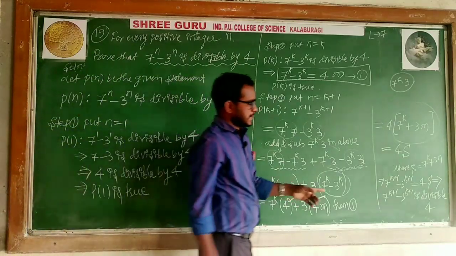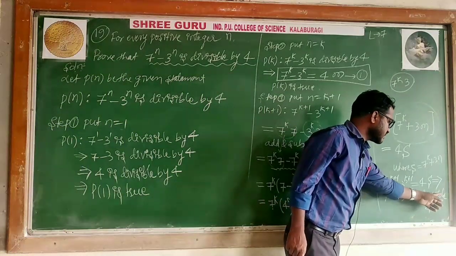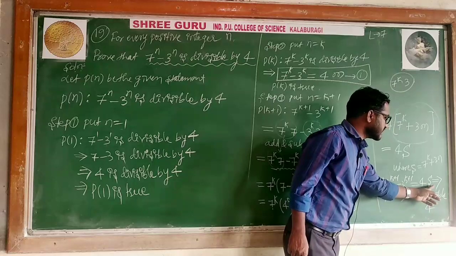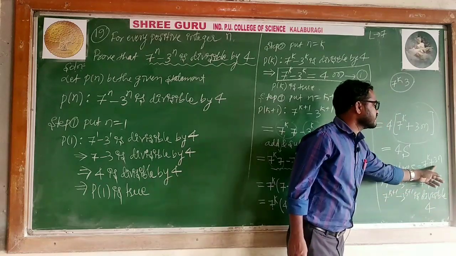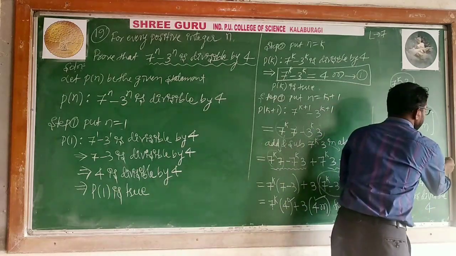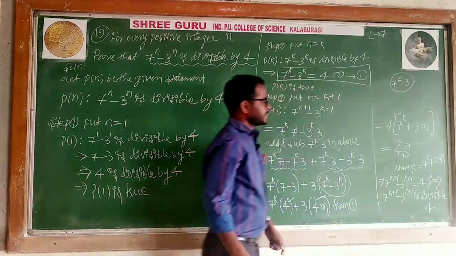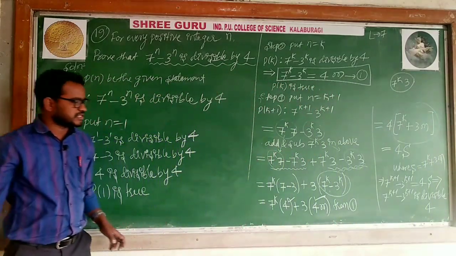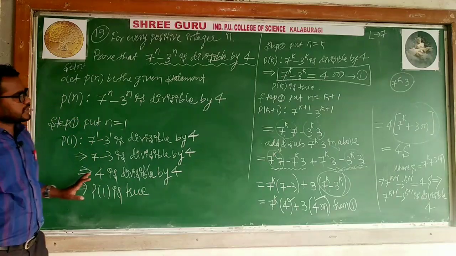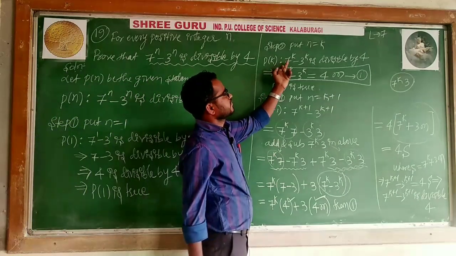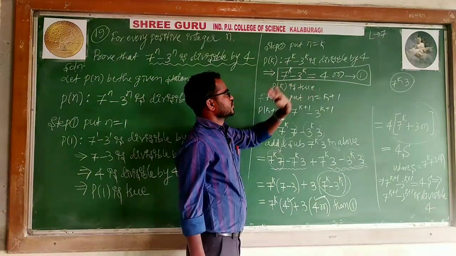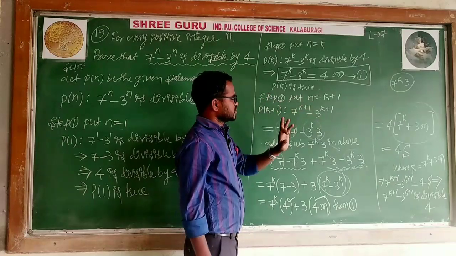7 to the power k plus 1 minus 3 to the power k plus 1 is divisible by 4 because 4 into s. S is what? S is considered as 7 to the power k plus 3 into m. I am considering 3 into m. This is the proof of this. Wherever you are writing, you have to express 4 into something, and then you can substitute n is equal to.